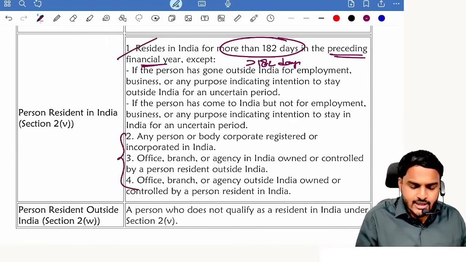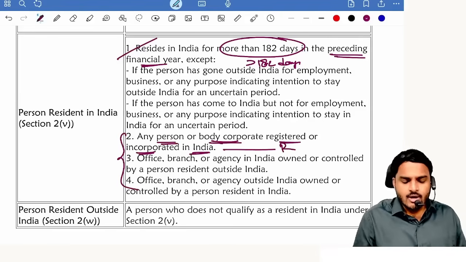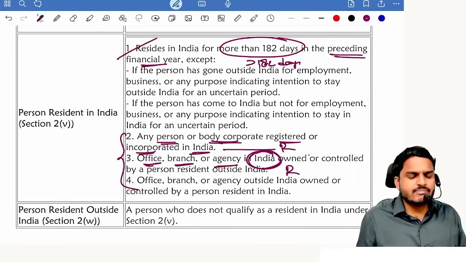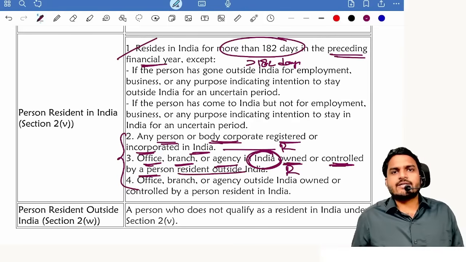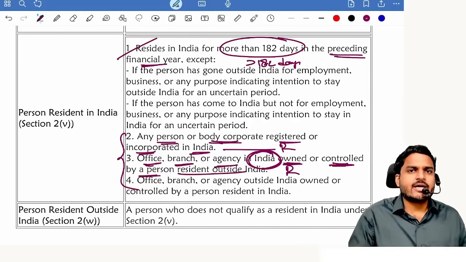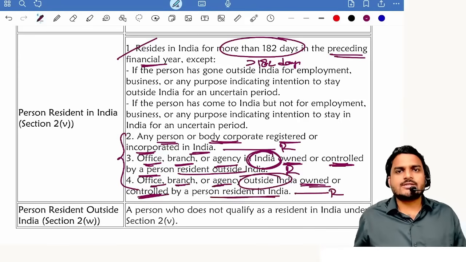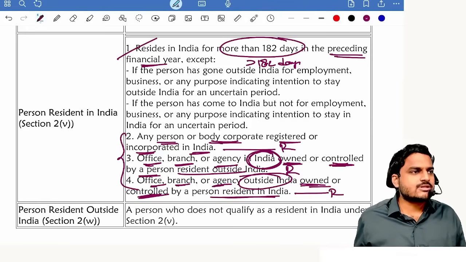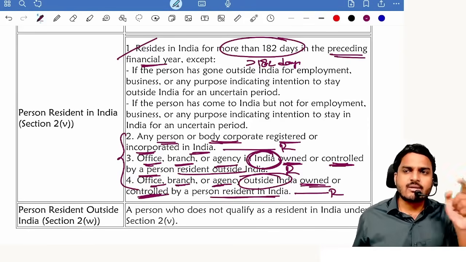Whereas for persons other than individuals, any person, body corporate registered or incorporated in India becomes resident. Office, branch, agency in India also becomes resident. It is immaterial whether it is owned or controlled by an Indian resident or by a non-resident. If a branch or agency is established in India, it becomes resident. Next one, an office, branch, agency outside India, either owned or controlled by a person resident in India, then also it becomes a resident. So here, residential status by period of stay is applicable only to individuals. For persons other than individuals, incorporation matters, establishment matters. Incorporation in India, resident. Establishment in India, resident.